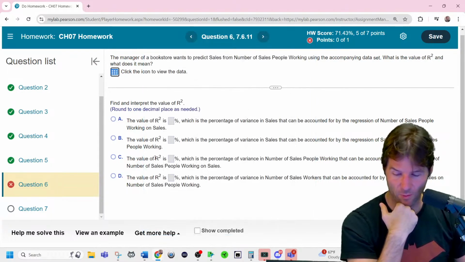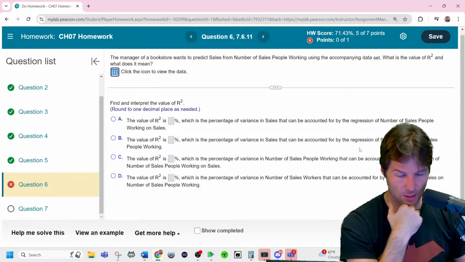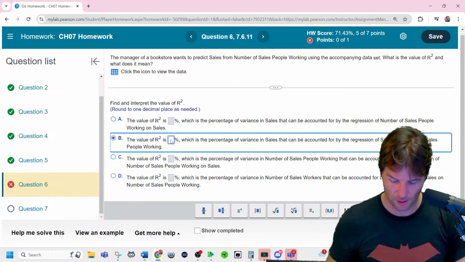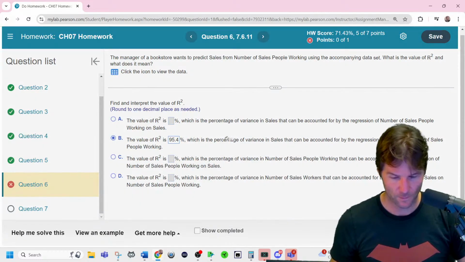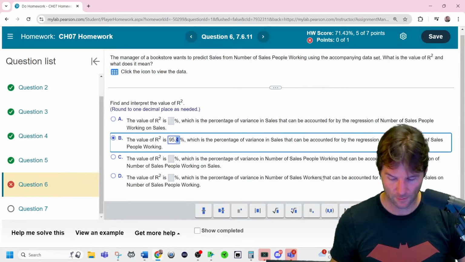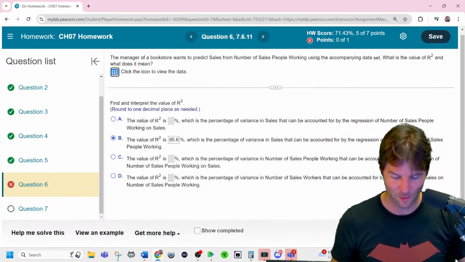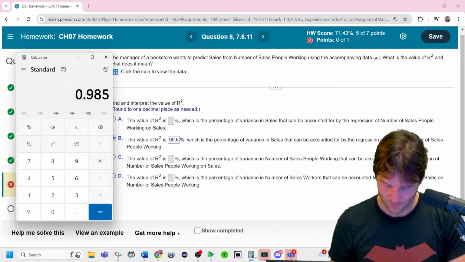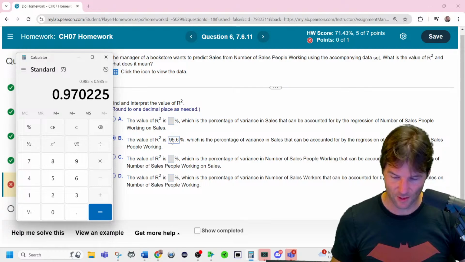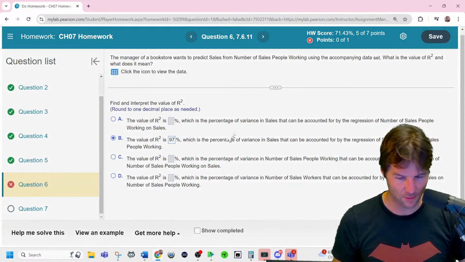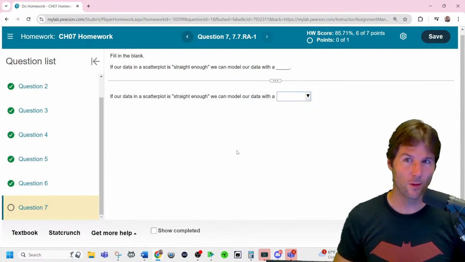98.5, which is the one we had before. Blank percent of the variation in sales is accounted for by sales on the other one. That's going to be like 95.4. Nope. 95.6. Oh, I actually have to do it. 98.5. 97%. There we go. So almost on the dot. Final check. Got it. Just square R.